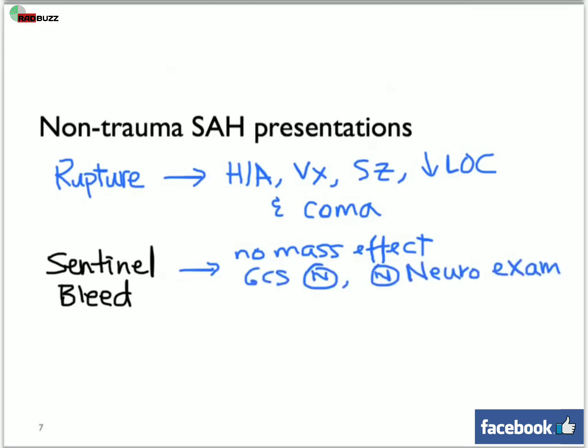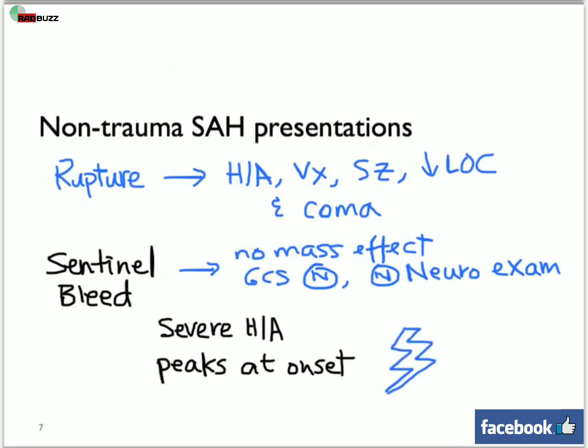On history, a sentinel bleed will present as a severe headache. This headache peaks at its onset, also known as a thunderclap headache. The patient might complain of neck pain, nausea, and vomiting. An expanding aneurysm can also cause symptoms before it ruptures.